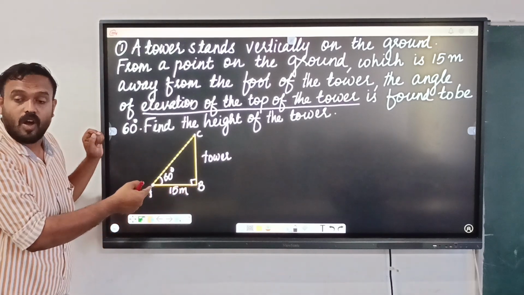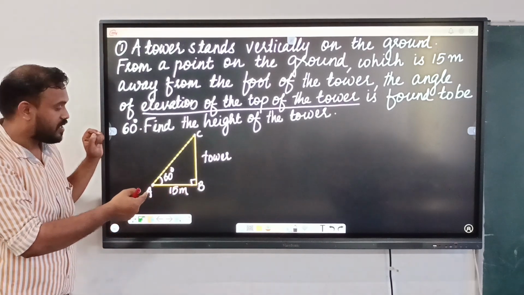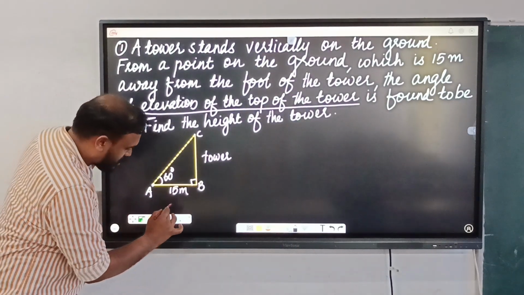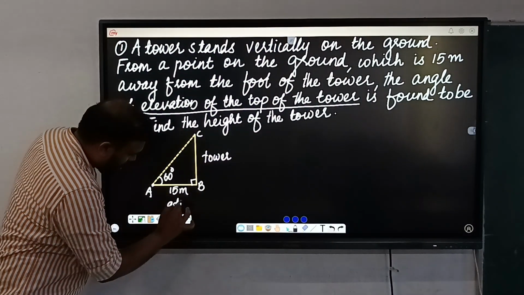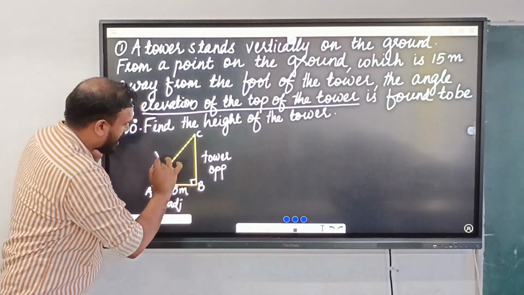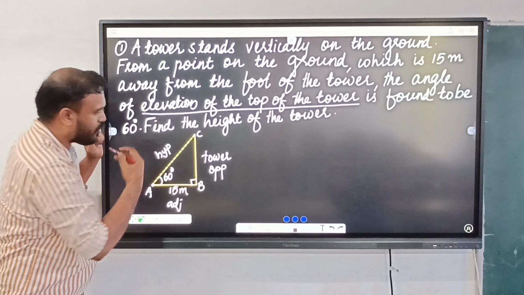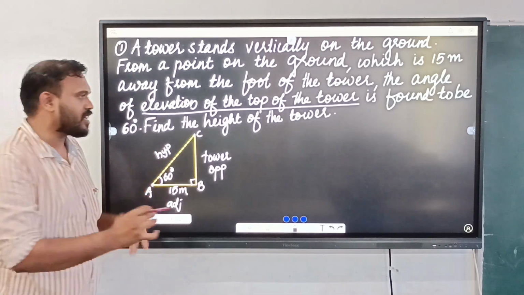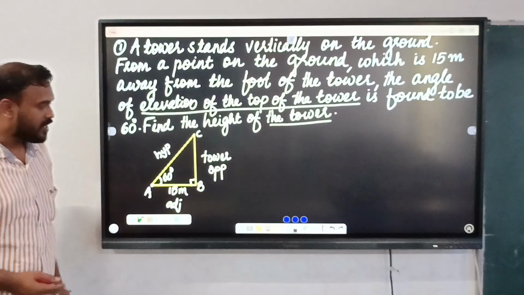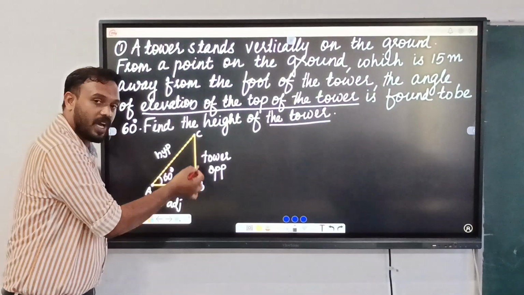Opposite side. Yes, you are right. And finally, this will be the hypotenuse. So what is our question here? Our question is to find the height of the tower.